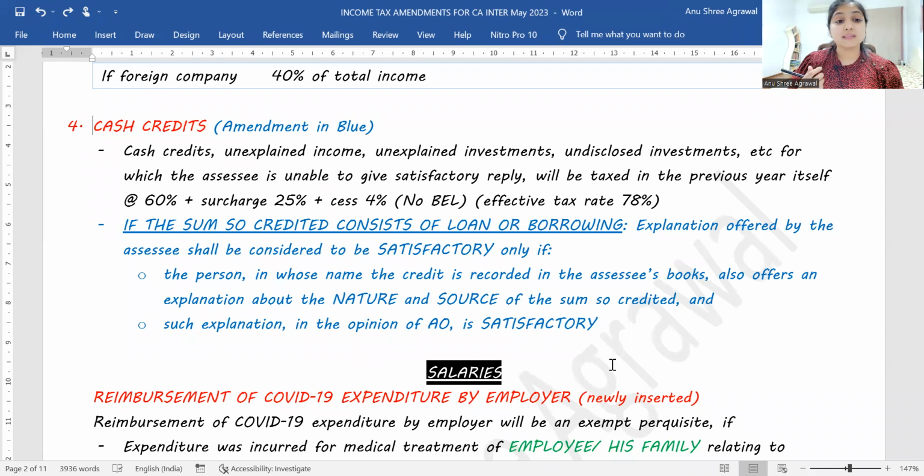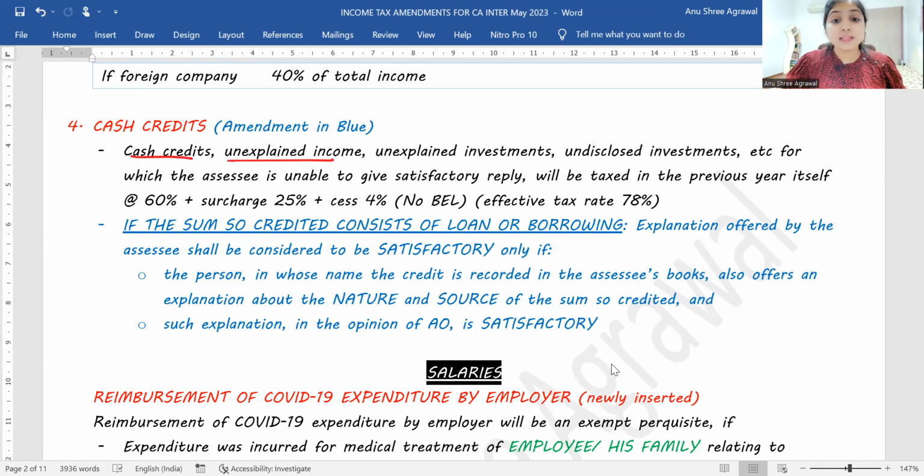Now the income tax department is asking me, from where did you get so much money, Anushree? I am saying I don't know. Now I can't tell the income tax department this is black money. You are understanding. So basically, the income tax department is asking me a question and I'm unable to give a satisfactory explanation. That is a cash credit. Or let us say I have some income and the income tax department is asking me, Anushree, from where did you earn so much income? What are you doing? I am saying I don't know. Now I can't say I smuggled gold and that's how I got this income. Examples, okay? So all of these are cases where I am unable to give a satisfactory explanation to the income tax department.